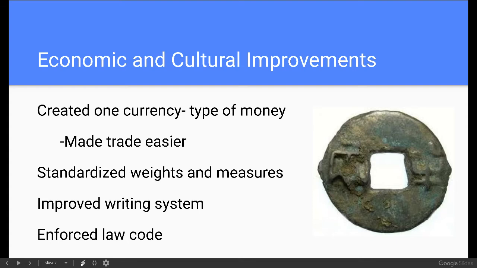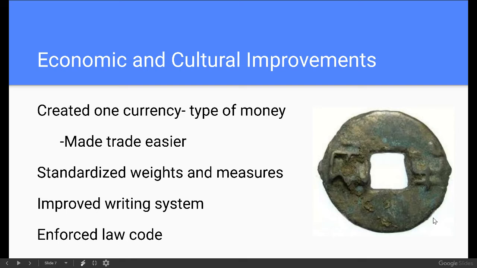He also makes a lot of economic and cultural improvements to China. And one of those is going to be big for their economy, the creation of one currency. And a currency is just a type of money. So we have dollars today, we have shekels, we have pounds, all those different currencies. So in China, they have one currency, which is going to make trade a lot easier. And they can do that with these coins that we have pictured right here. This was the type of monetary system that they had.